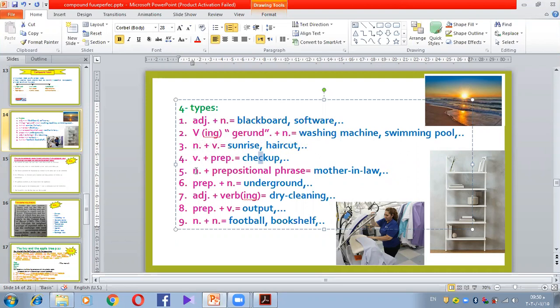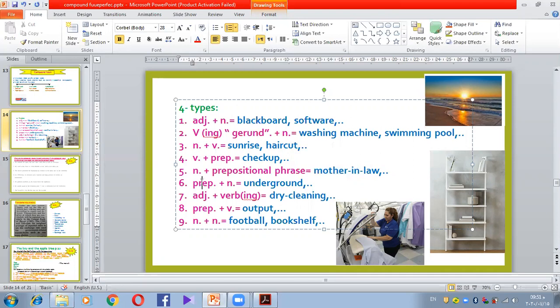Then we have noun plus prepositional phrase. Noun like mother. Prepositional phrase means preposition plus noun, like in, and then followed by a noun. This is called the prepositional phrase: in plus noun, or preposition plus noun. This is called prepositional phrase in English. زي الجار والمجرور كده في العربي.